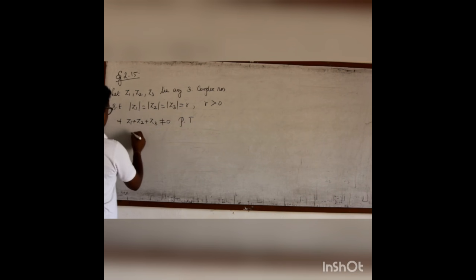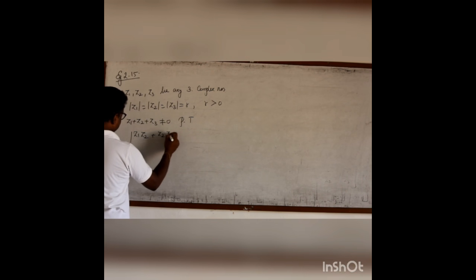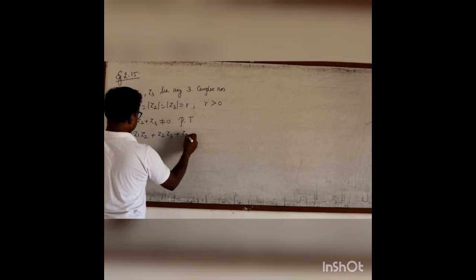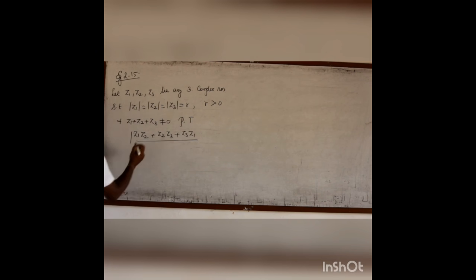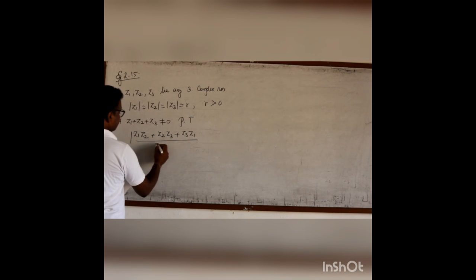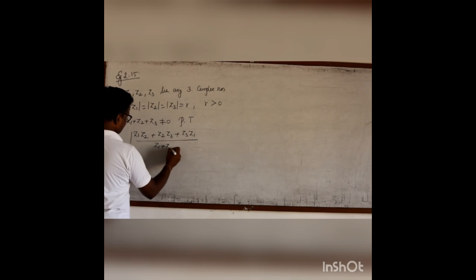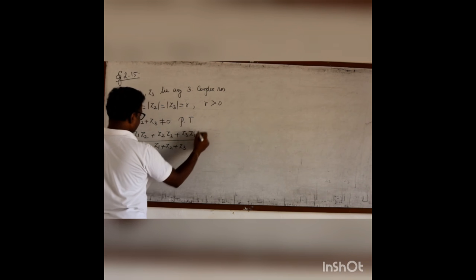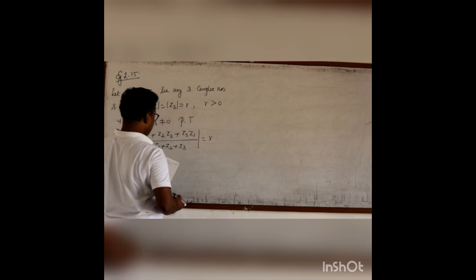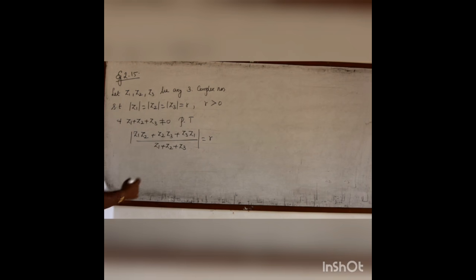Prove that the modulus of z1 z2 plus z2 z3 plus z3 z1 divided by z1 plus z2 plus z3, the whole modulus, equals r. This I have to prove.